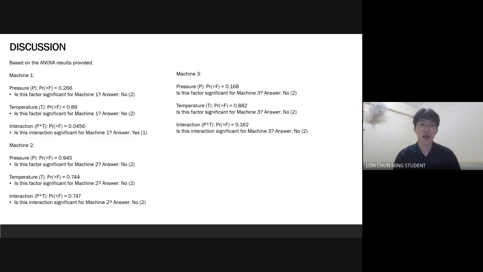So the discussion that I made based on the ANOVA results provided: for machine 1, the only significant factor is the interaction between pressure and temperature, whereas pressure and temperature alone are not significant. For machine 2, none of the factors are significant. And for machine 3, same as machine 2, none of the factors are significant.